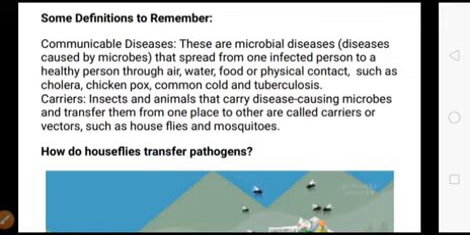Carriers: insects and animals that carry disease-causing microbes and transfer them from one place to another are called carriers or vectors, such as house flies and mosquitoes. Means there are two types of diseases, communicable and non-communicable. A non-communicable disease does not transfer from one person to another and does not spread through air or water, for example heart attack and diabetes. Those are non-communicable diseases.